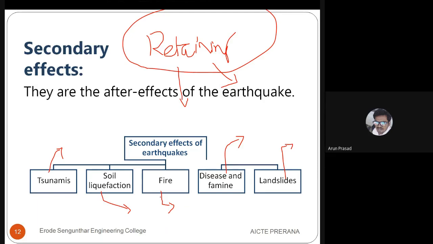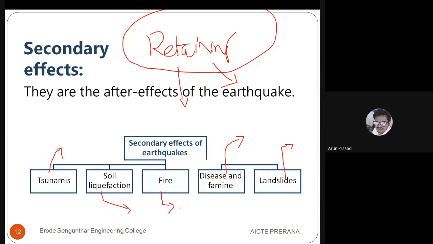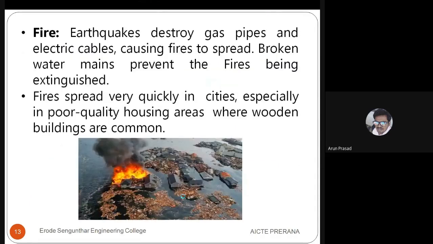Okay, then fire. When the primary effect occurs and there is a collapse in a building, as you see in this picture, automatically the gas pipelines or electric lines inside are affected. There will be a short circuit or some accident, and automatically there will be a chance of fire. Gas pipelines and electric cables, as I told.